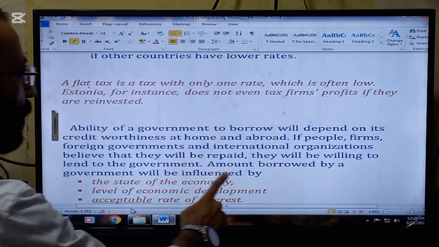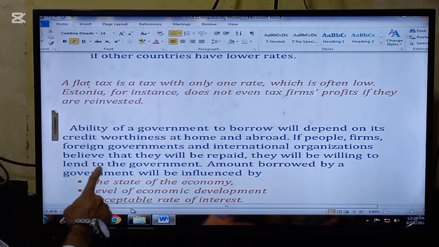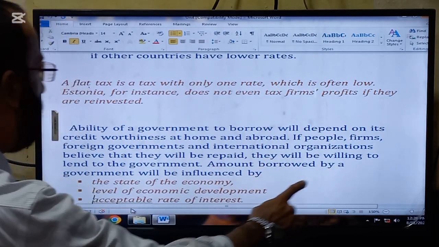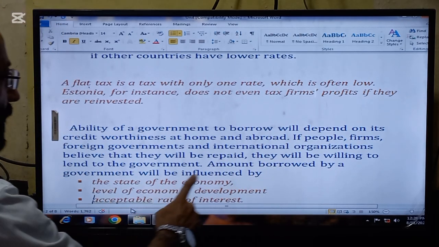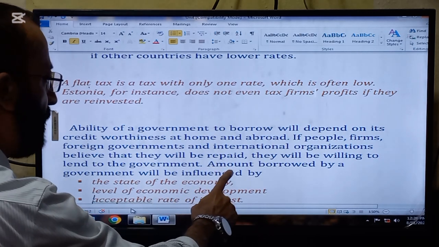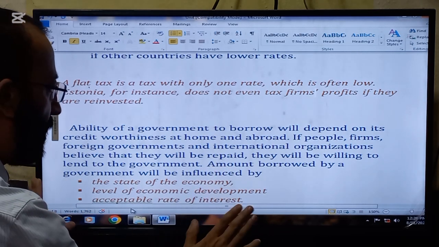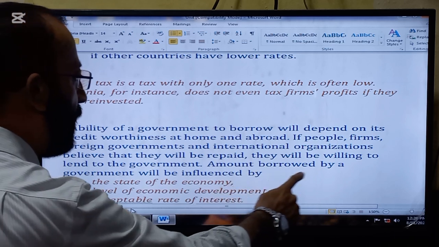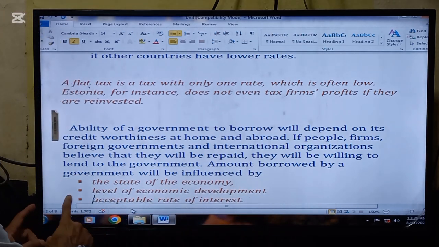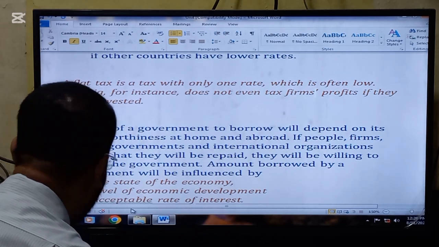The ability of a government to borrow will depend on its creditworthiness at home and abroad. If people, firms, foreign governments, and international organizations believe that they will be repaid and their payment will not be wasted, they will be willing to lend to the government. The amount borrowed by a government will be influenced by